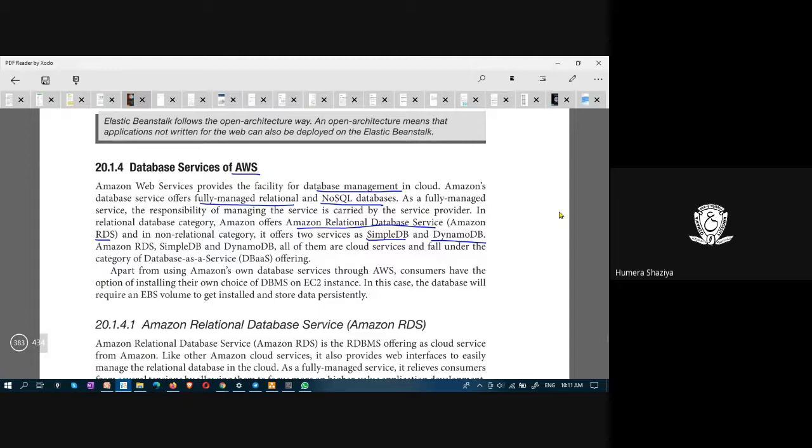Essentially, there are different kinds of databases for relational and non-relational. Non-relational databases are also known as NoSQL databases. All right, and the service that cloud provides with respect to database is termed as Database as a Service, DBaaS.